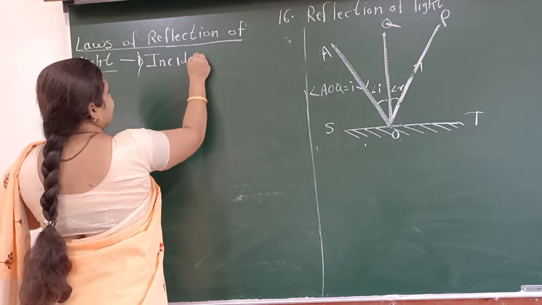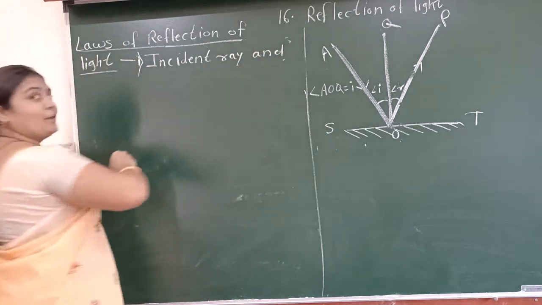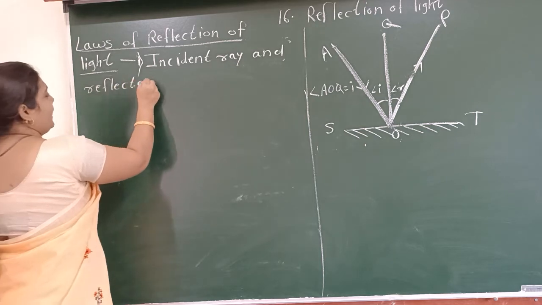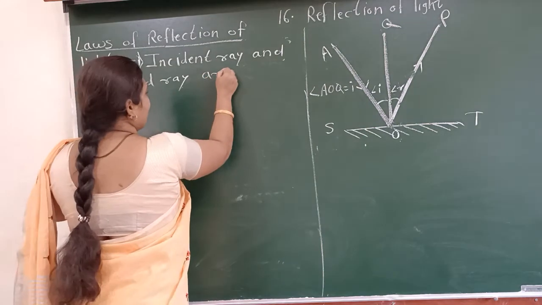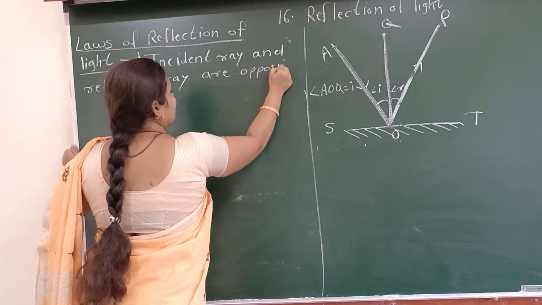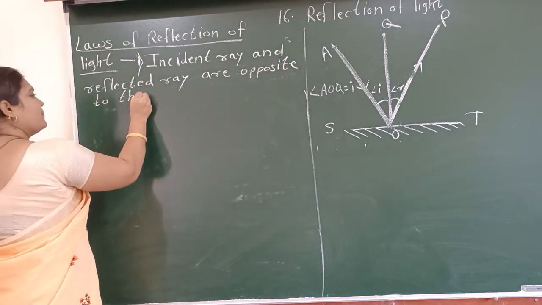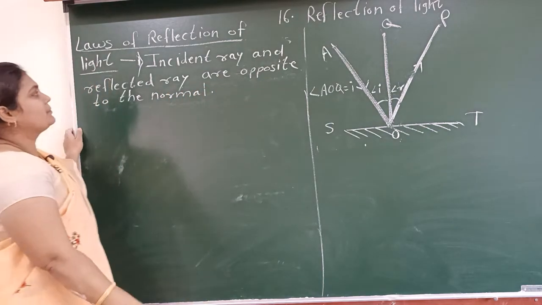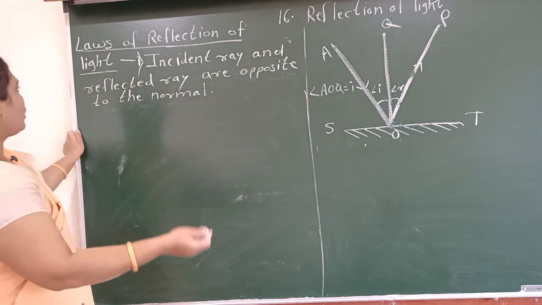Incident ray and reflected ray are opposite to the normal. This is the first law.